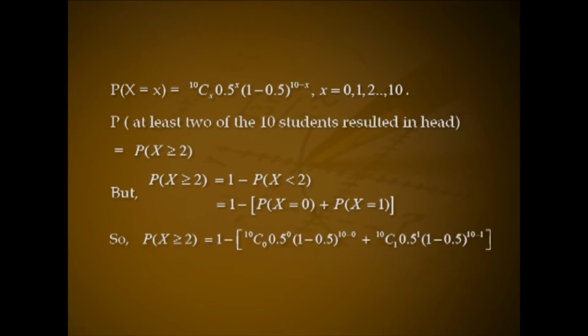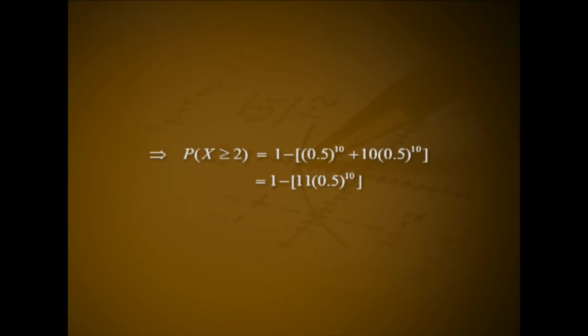So, P(X >= 2) = 1 - [10C0 (0.5)^0 (1 - 0.5)^(10 - 0) + 10C1 (0.5)^1 (1 - 0.5)^(10 - 1)]. This implies P(X >= 2) = 1 - [(0.5)^10 + 10 (0.5)^10], that is 1 - 11 (0.5)^10.